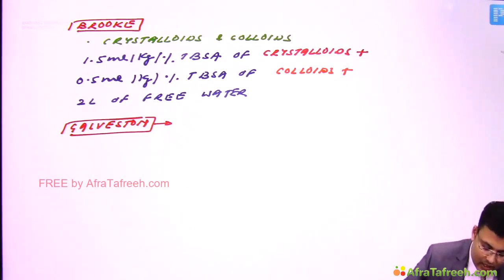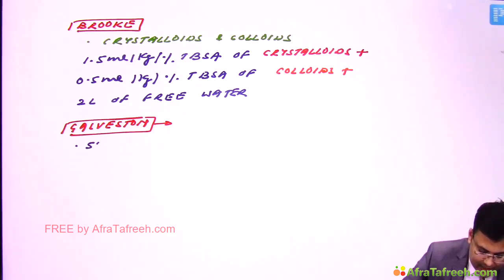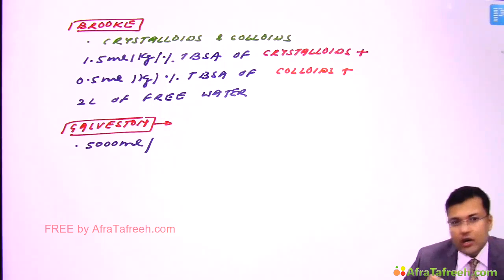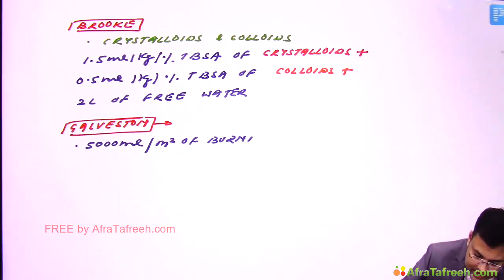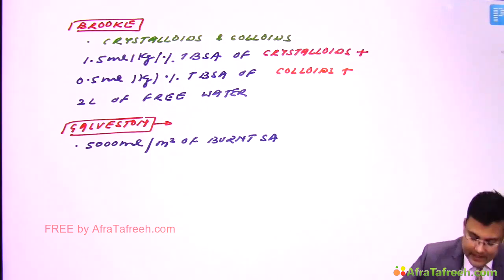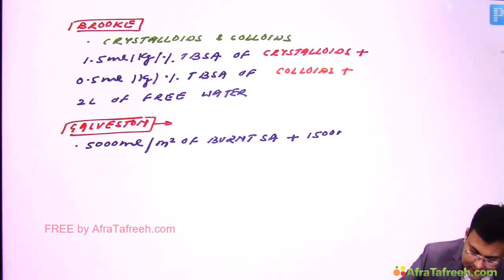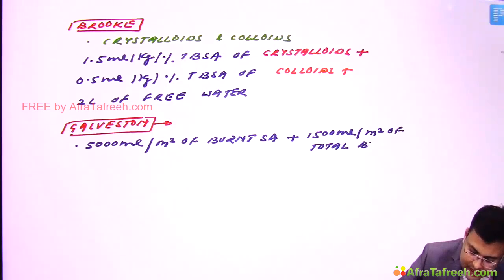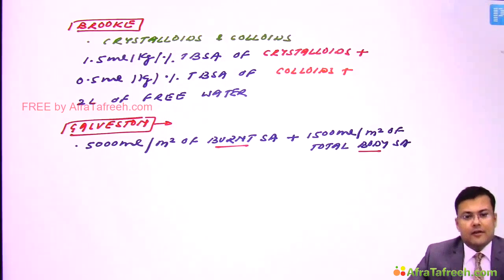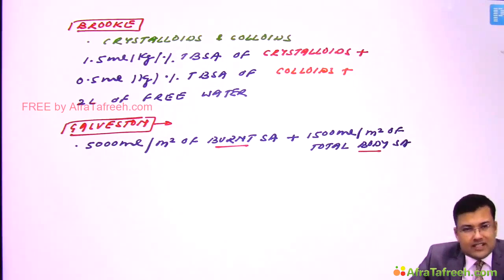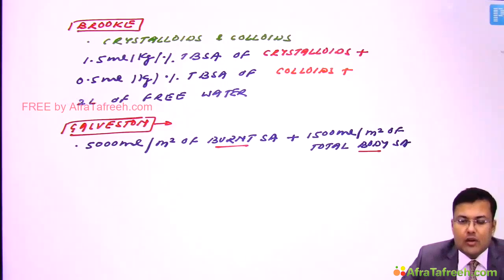So in the Galveston formula the fluid requirement is 5000 ml per meter square of total burnt surface area plus 1500 ml per meter square of total body surface area.